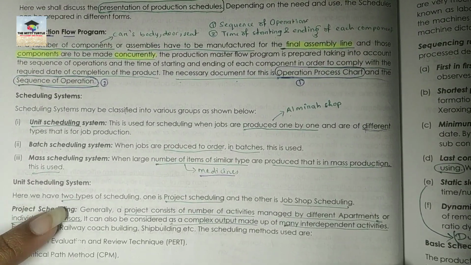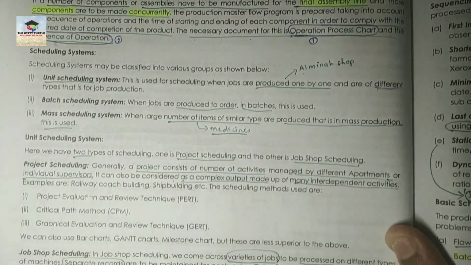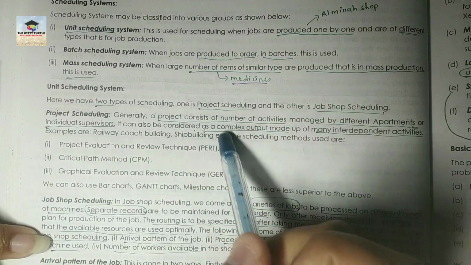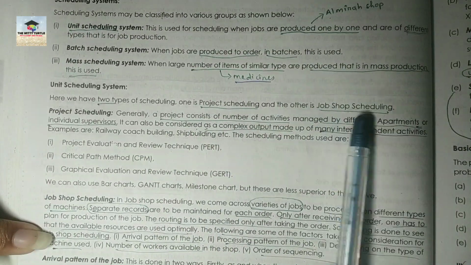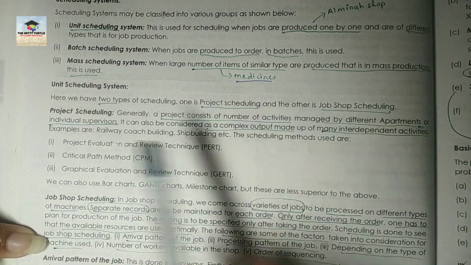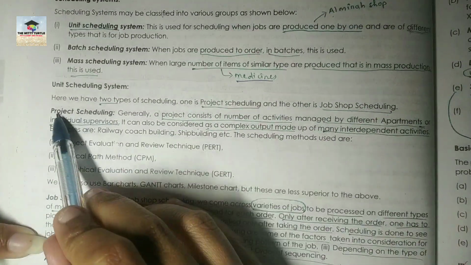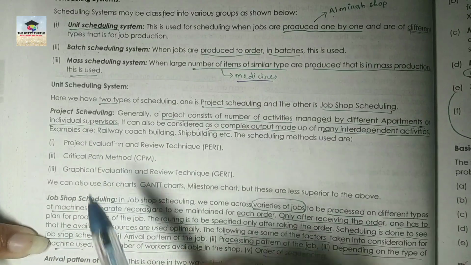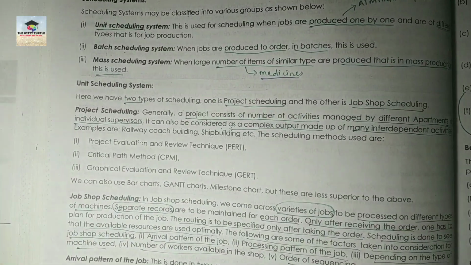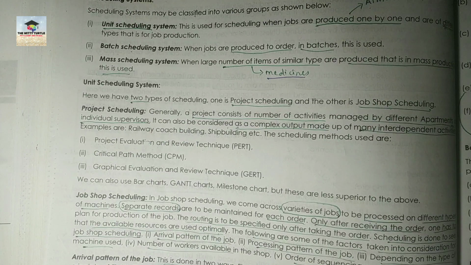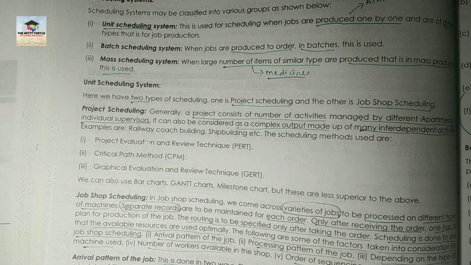Here unit scheduling system has been explained in detail. So there are basically two kinds of scheduling. One is project scheduling and another one is job shop scheduling, right? So what do you mean by project scheduling? So basically in this kind of scheduling system, there is one project which is being managed by different departments, and it carries a number of activities, a number of operations.